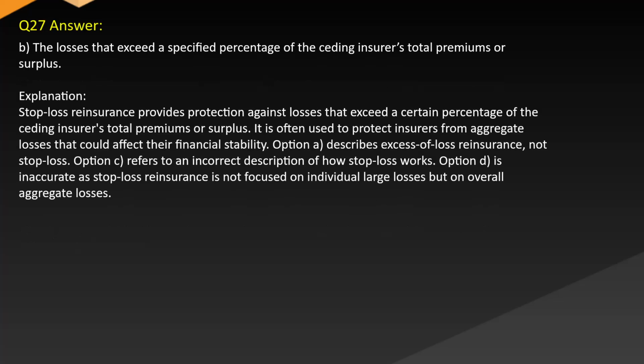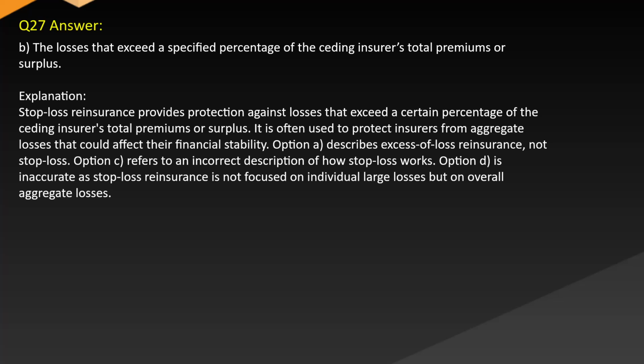Answer: B. The losses that exceed a specified percentage of the ceding insurer's total premiums or surplus. Explanation: stop-loss reinsurance provides protection against losses that exceed a certain percentage of the ceding insurer's total premiums or surplus. It is often used to protect insurers from aggregate losses that could affect their financial stability.